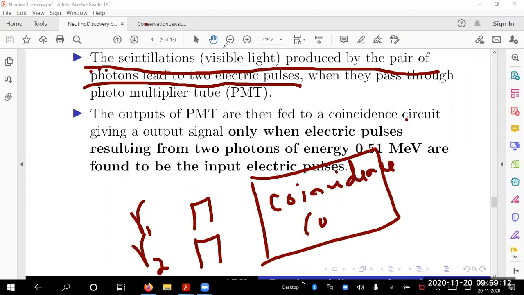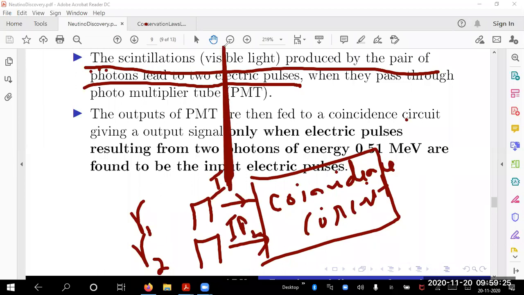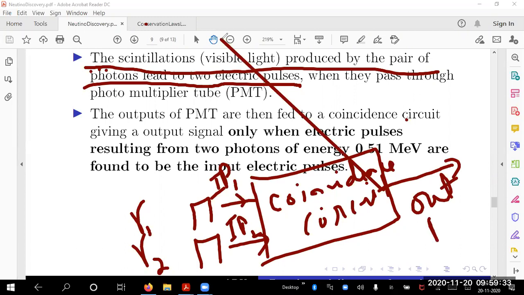It is called a coincidence circuit, which can be built easily. One input is 1 gamma ray, input 1, and this is another input, input 2. So let me call it input 1 and input 2. If I find input 1 and input 2, I find an output. Otherwise, no output. So if I write a table for this, that is experimentally done.